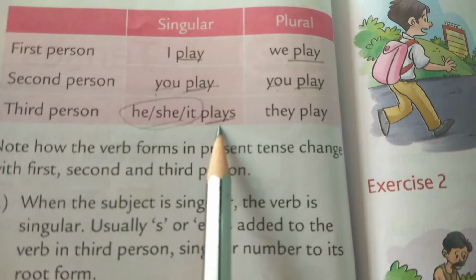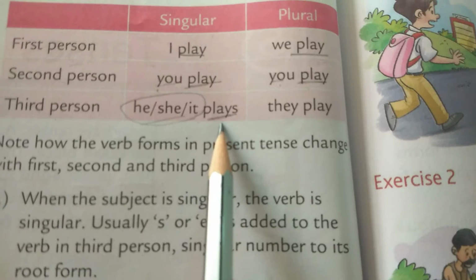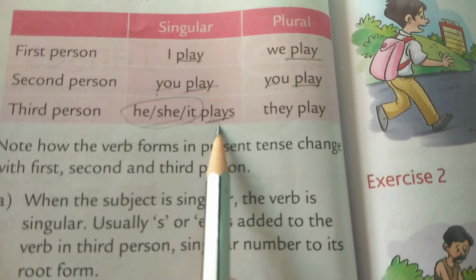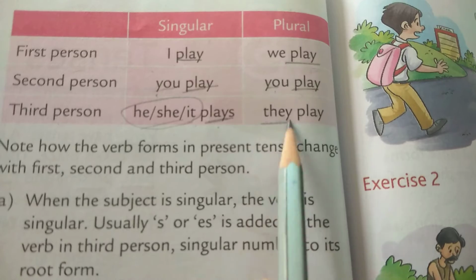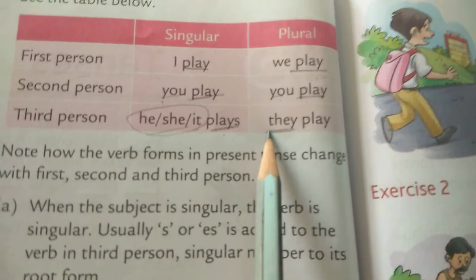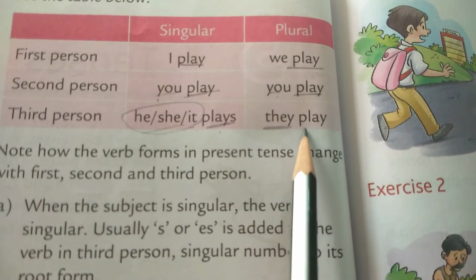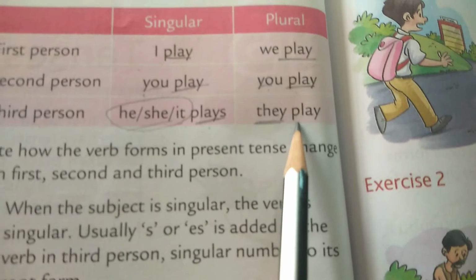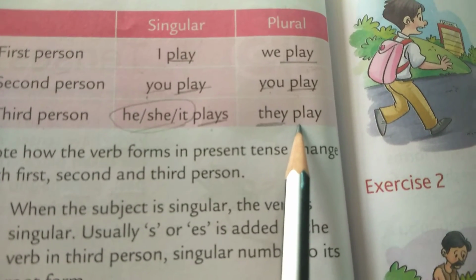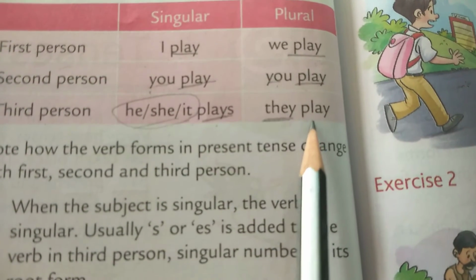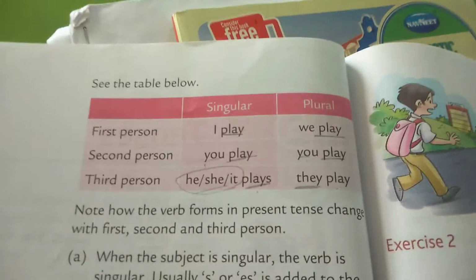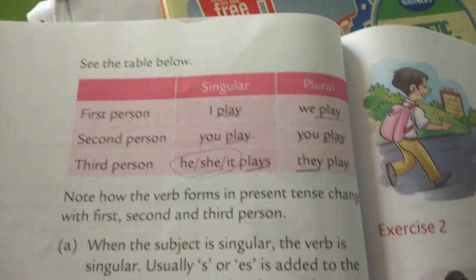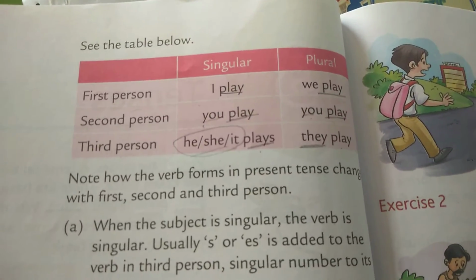Means in the verb we have to add s for simple present tense. Okay. Now look over here. If the third person pronoun is plural, for verbs, when we have to write the verb in simple present tense, we will not add anything, we will just write the verb itself. Okay. So to make this more clear, I have drawn one table for you.